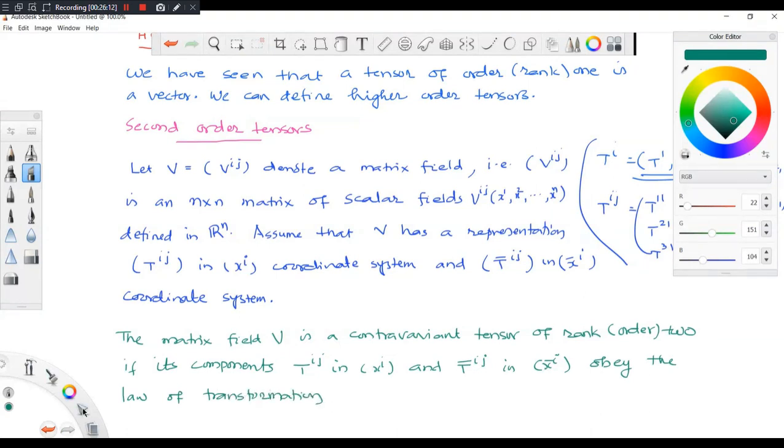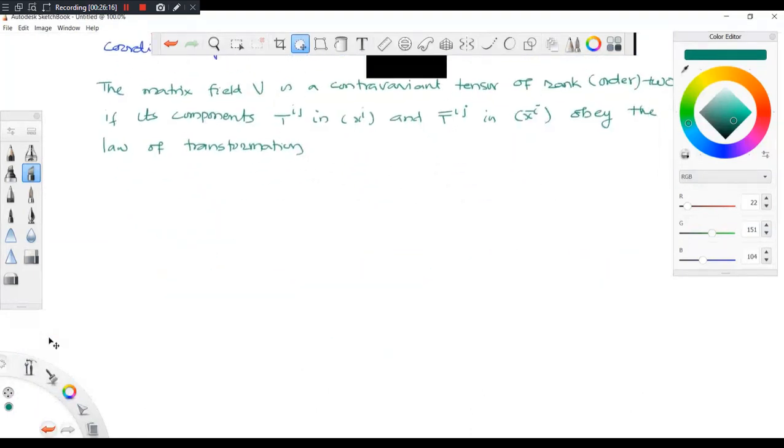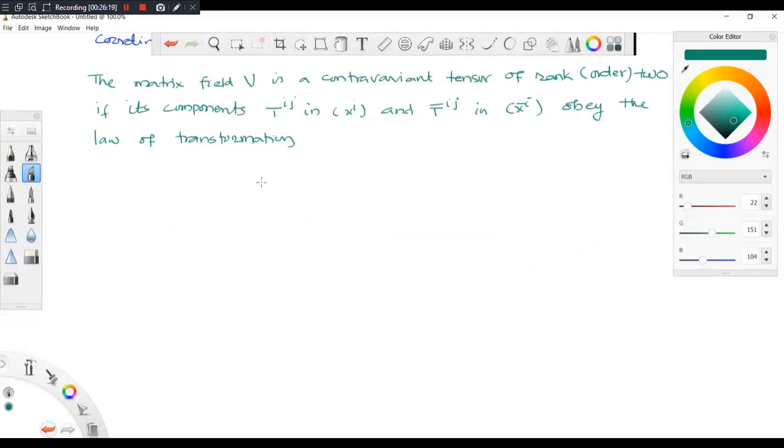T bar ij equal to. Now I think you should be able to tell me the answer.